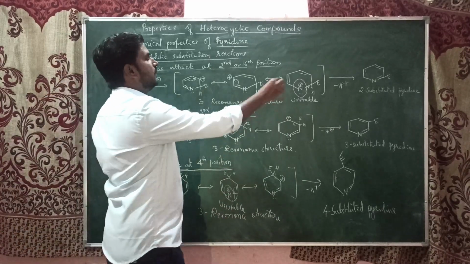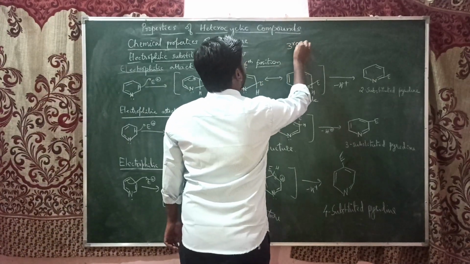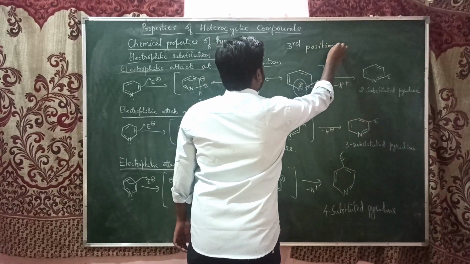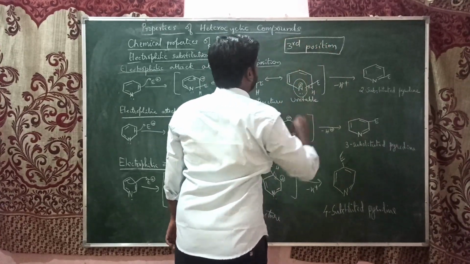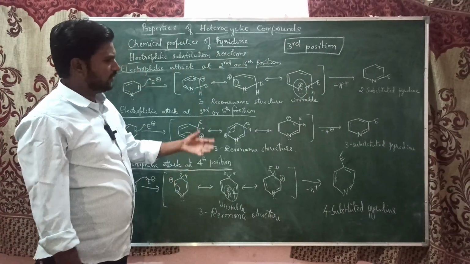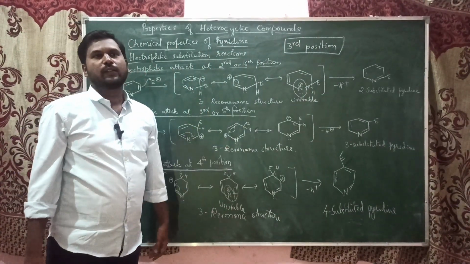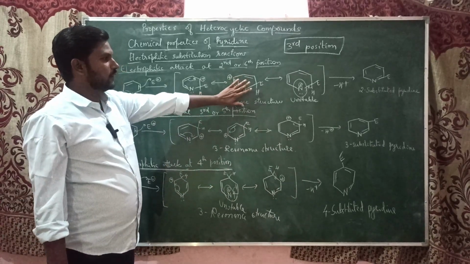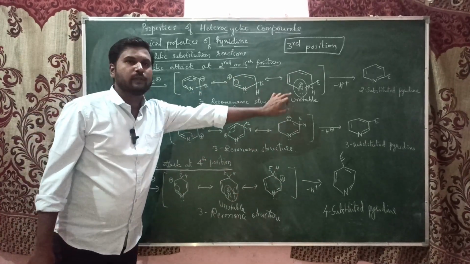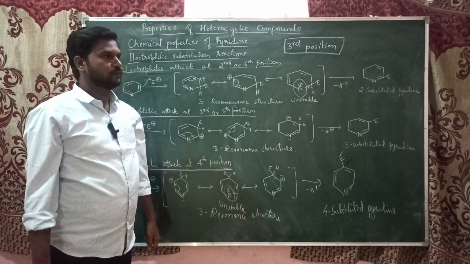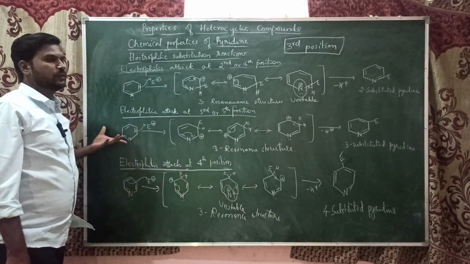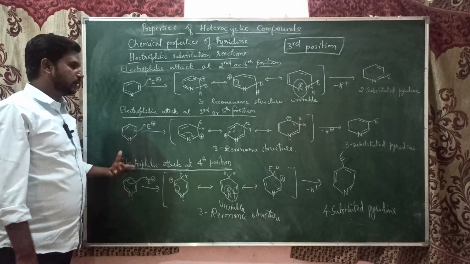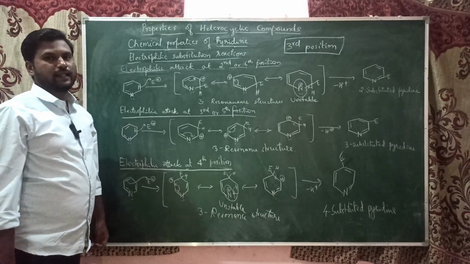So here the third position gets the highest priority, or it is the only position where we can find the electrophilic attack, because these two will give unstable structures. So the third position is the preferred position for the electrophilic attack.